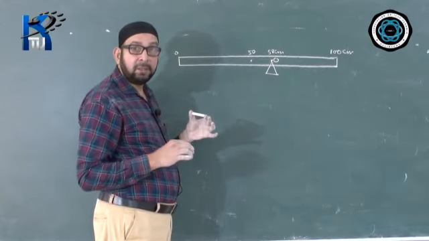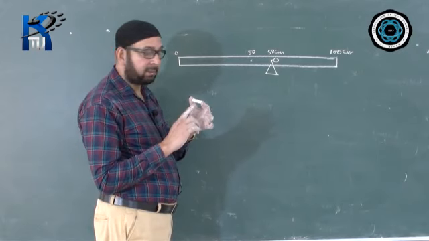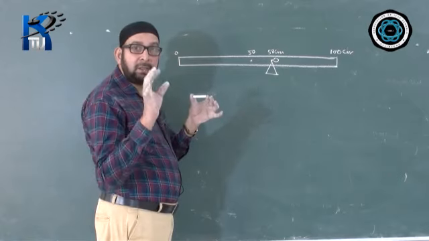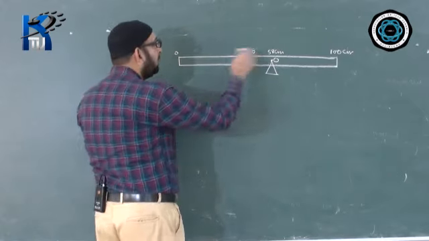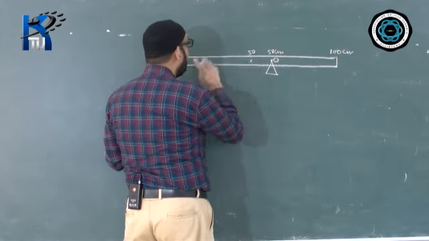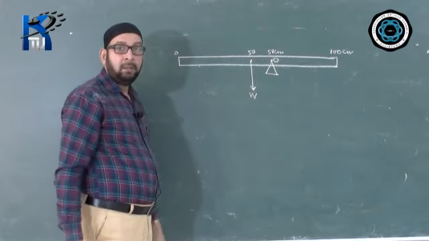So what is center of gravity? Center of gravity is the point where the entire weight of the body is supposed to act, and that normally is situated in the middle of the body, at the center. So the center of the ruler is somewhere at 50. That means the weight of the ruler W is already acting here.